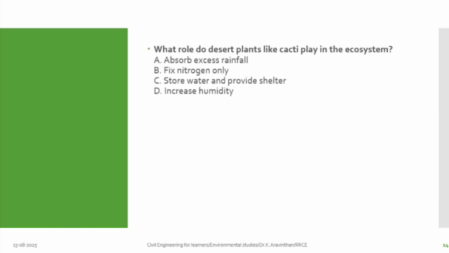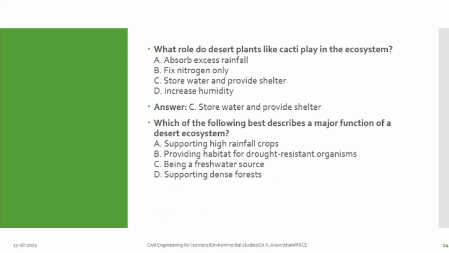What role do desert plants like cactus play in ecosystem? Yes, they can store water and provide shelter for the living beings around. Which of the following best describes a major function of the desert ecosystem? Habitat for drought resistant organisms.